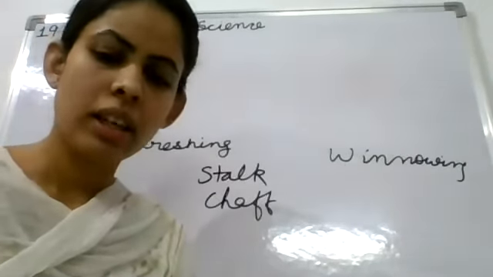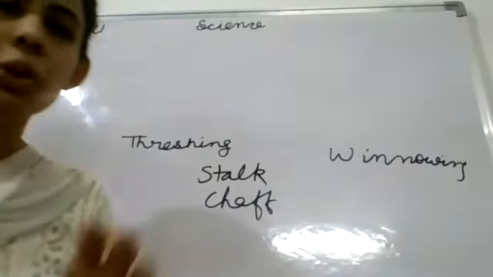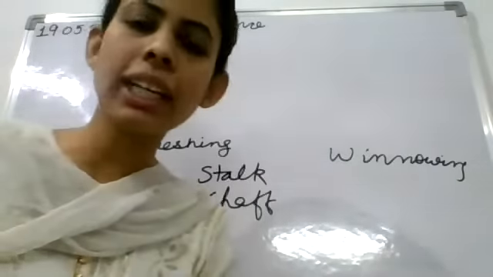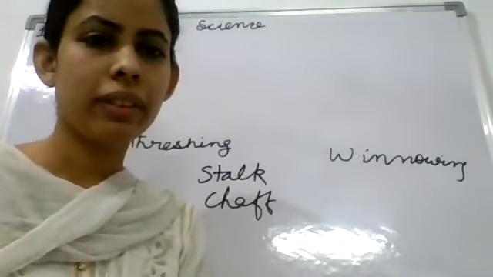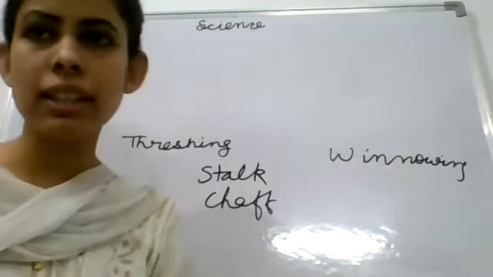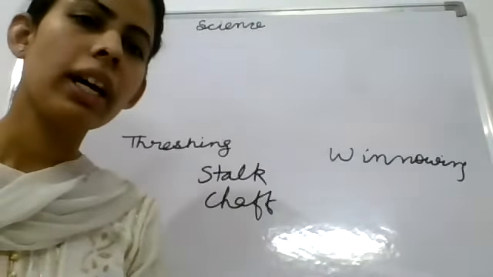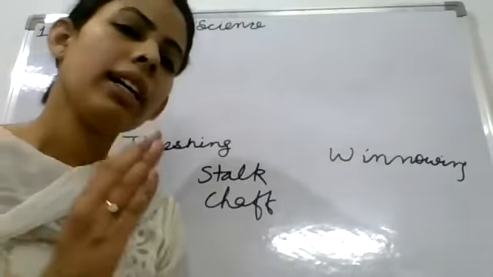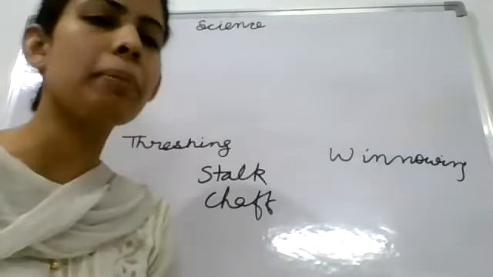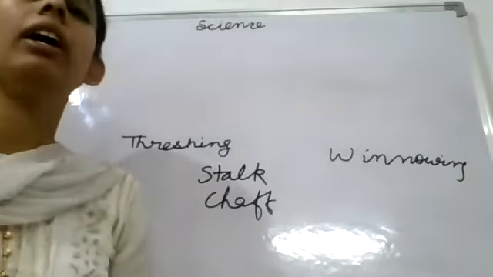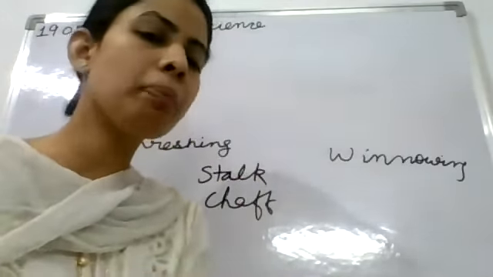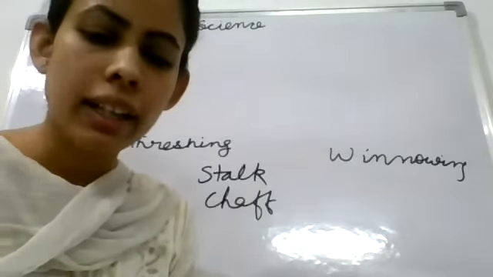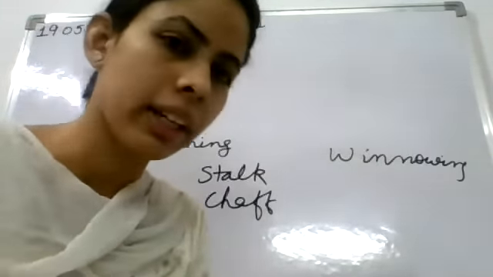Actually, children, there are so many definitions on the internet. It is also written that the process of separating the chaff from the grain is called winnowing. But if we follow the NCERT book, here the definition in the 6th class is the process of separating the stalk from the grain. Okay, actually the stalk is what gets separated, and the chaff separates along with it as the process runs, so a little chaff comes out, but proper chaff is not removed. Ma'am, so now we will refer to the 8th class book, right? The 8th class book says this too. Actually, in threshing the non-edible stem is removed, it is the correct answer.